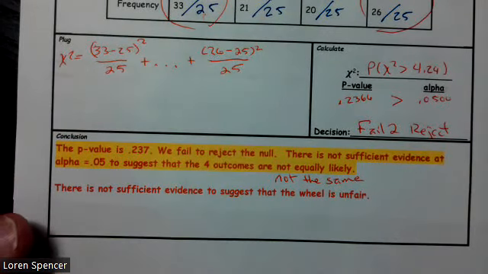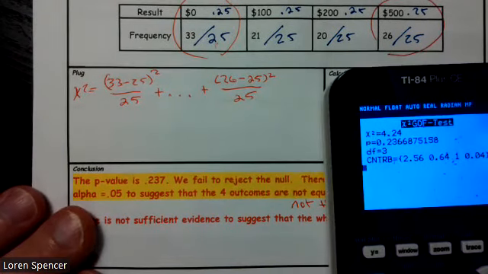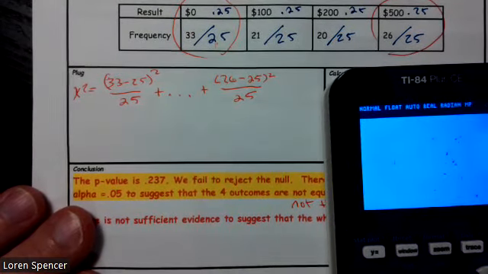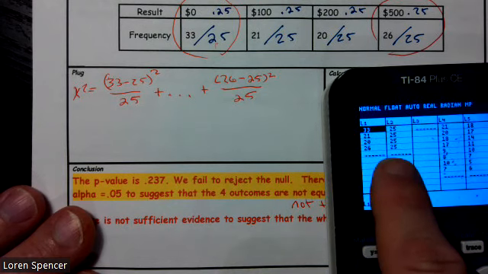I hope that helps. Sorry for the error on the calculator entry. I'm going to put that back up there. Make sure you have your observed in here, expected there.